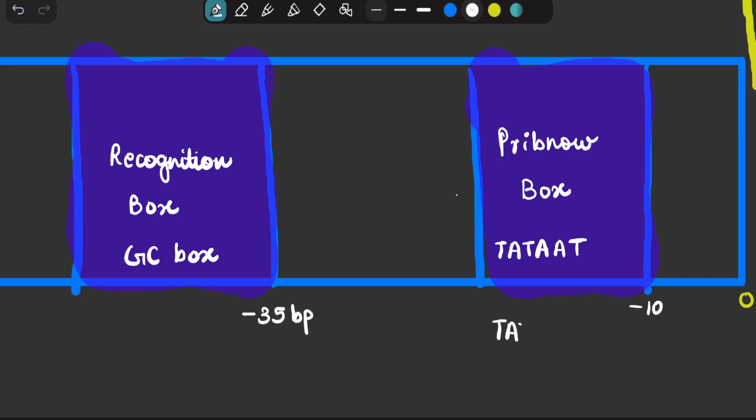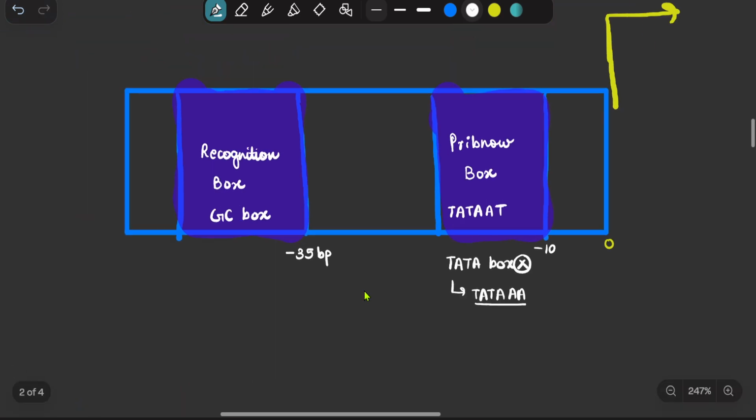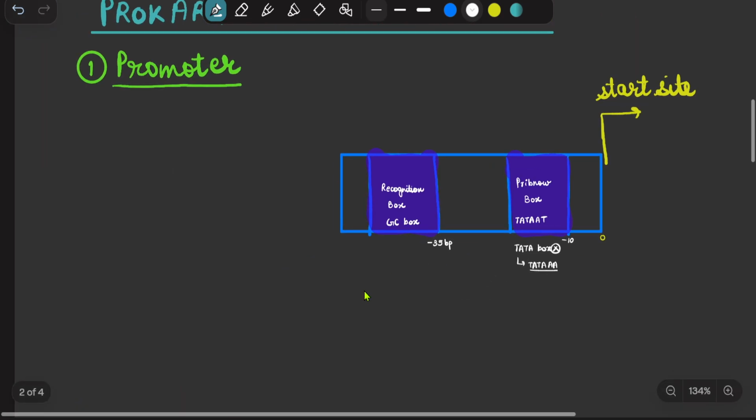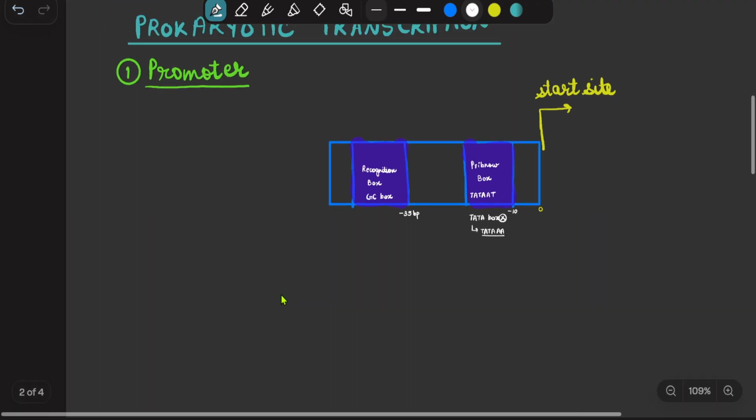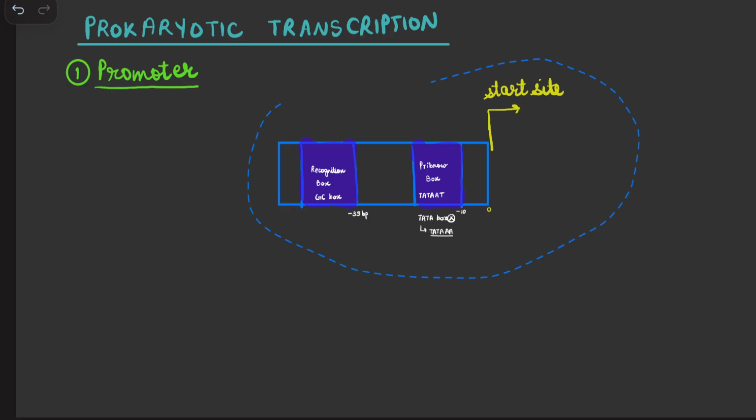Please do not confuse it with the TATA box. The TATA box is present in eukaryotes, not in prokaryotes, and the TATA box has the sequence TATAAA. We'll learn this when we talk about eukaryotic transcription. So this particular Pribnow box is not the TATA box, for your clarity. Now we have to talk about the RNA polymerase. We have talked already about the promoter and how the promoter will look. I can also magnify it so that it is clearly visible.